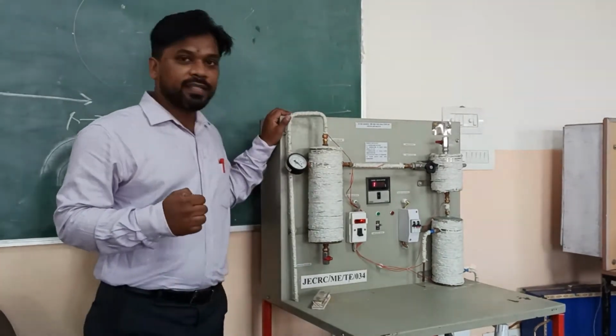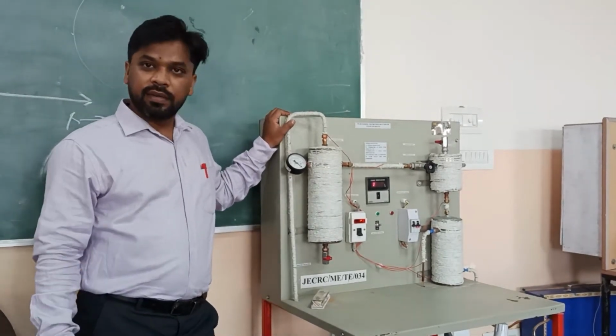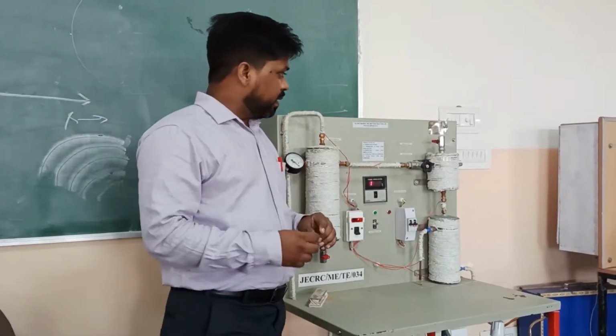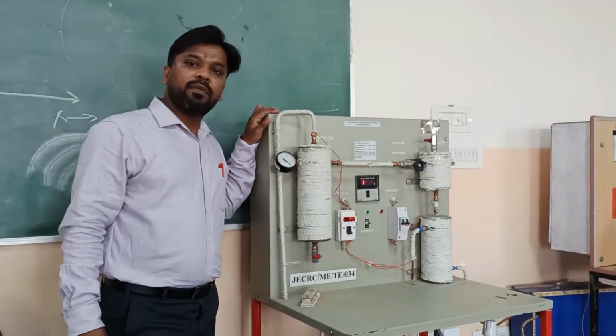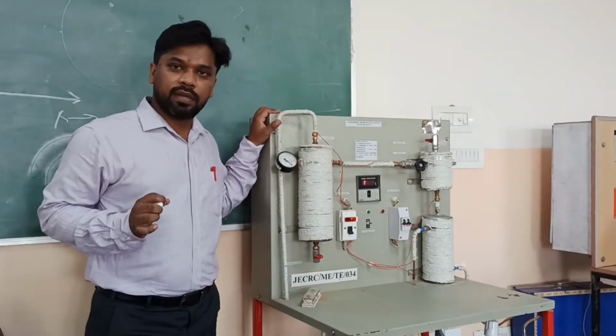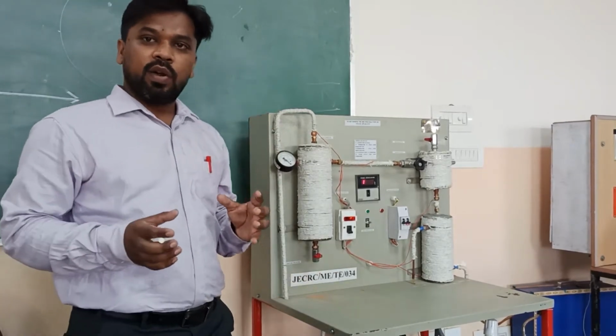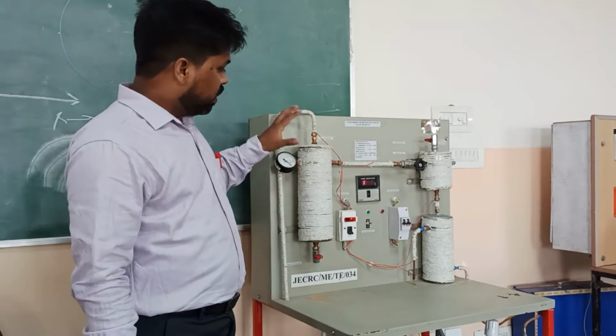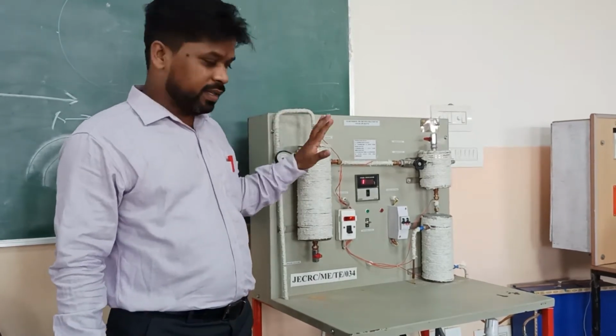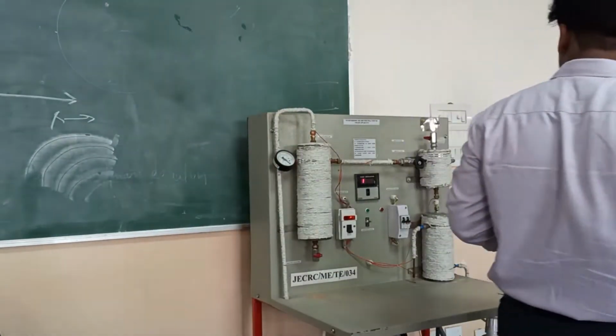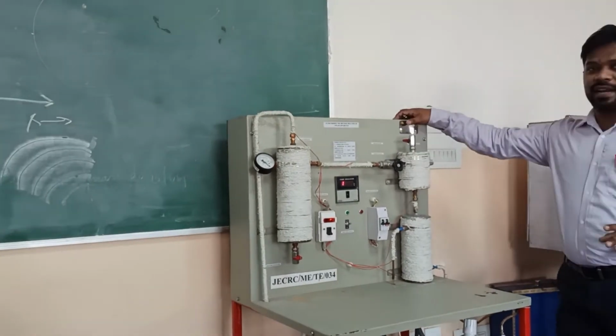Today we will discuss the dryness fraction of steam. This experiment comes under the Thermal Engineering Lab II in the 7th semester. So today we will discuss how we measure the dryness of the steam with the help of a throttling calorimeter. This is our apparatus which is used to measure the dryness fraction.